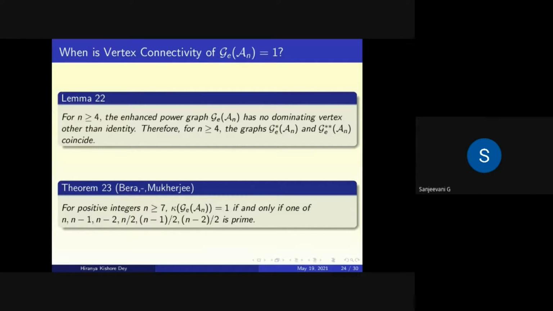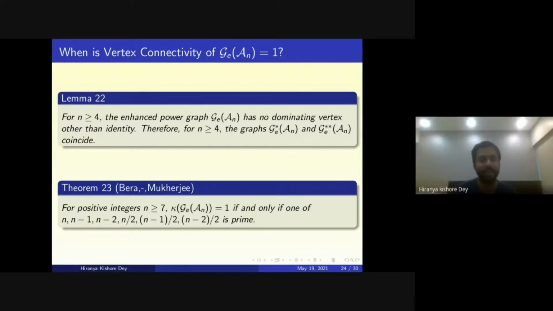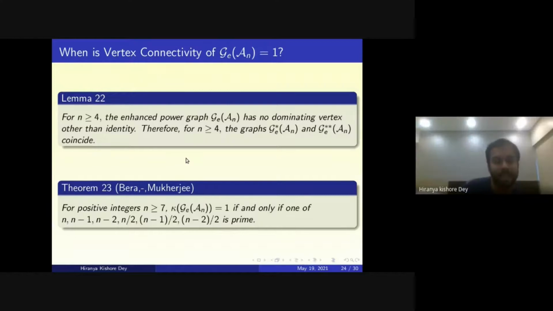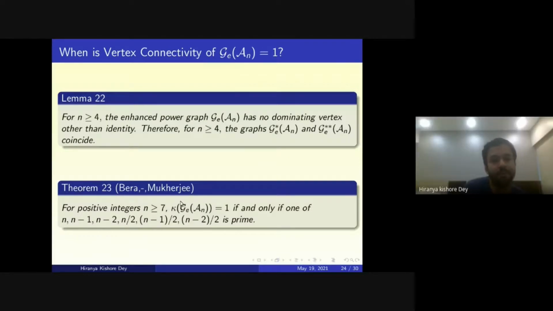Now here n is greater than or equal to 7. The previous result says n greater than or equal to 4. So something is creating a problem for 5 and 6 there. There was an earlier result that for positive integers n greater than or equal to 7, the connectivity of the power graph is 1 if and only if one of these two is prime.